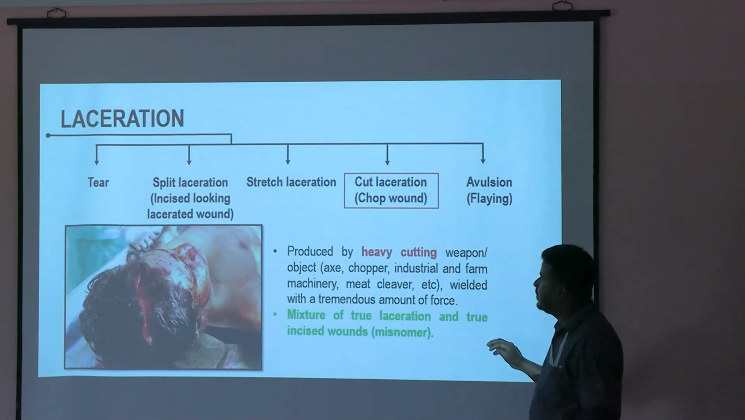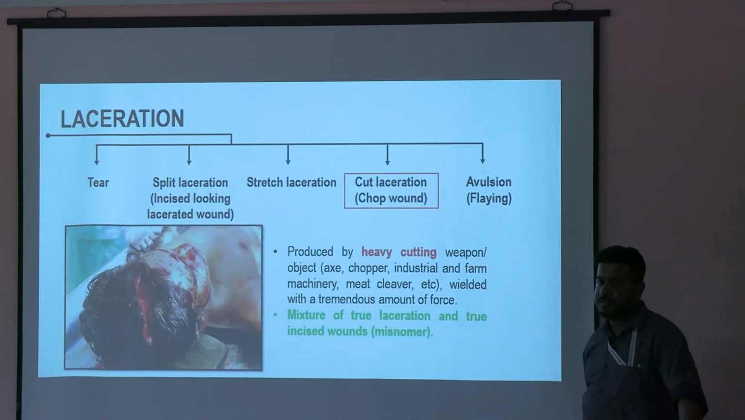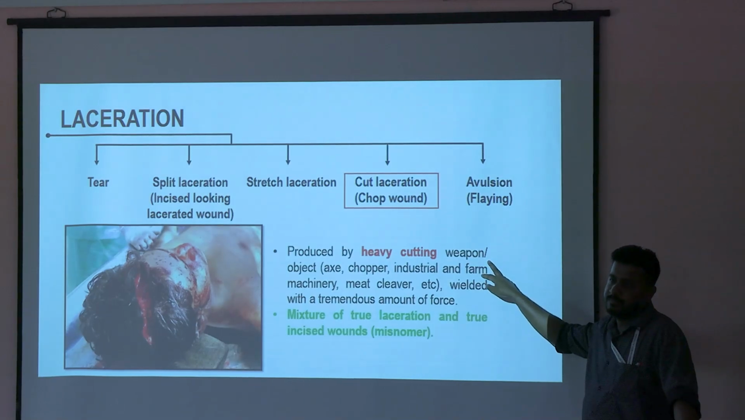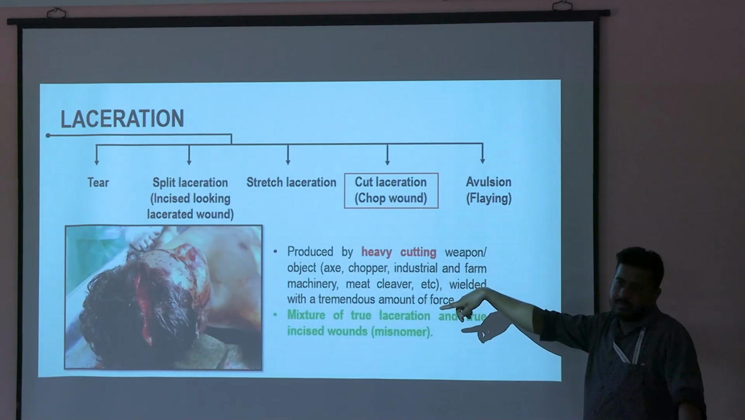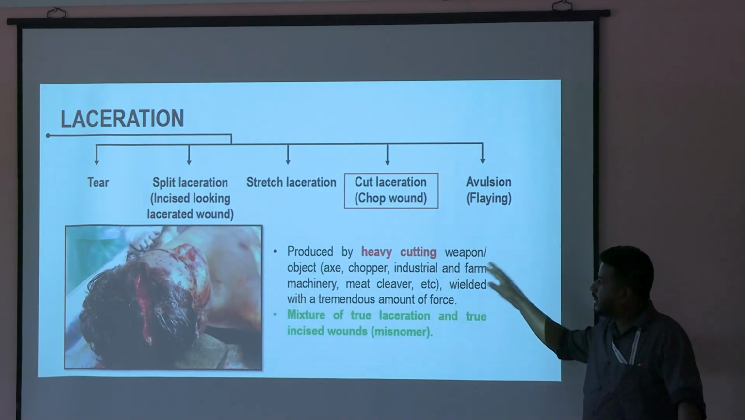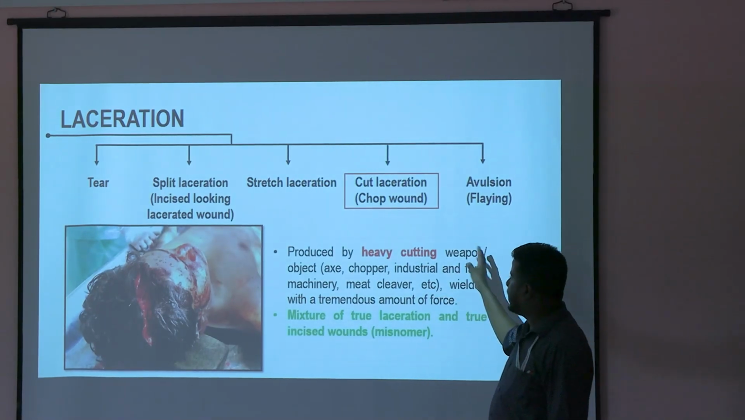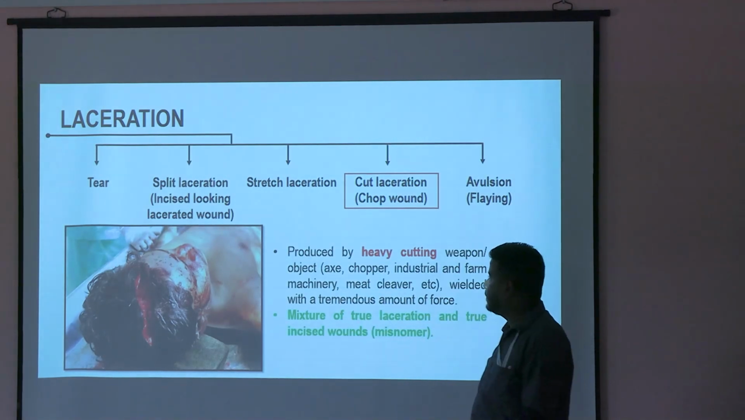Cut laceration. You take a dao, strike on the head of a person, that is a cut laceration. For this, you need a heavy cutting weapon for cut laceration. You cannot cause that using a blade. It has to be a heavy cutting weapon. A blade will cause an incised wound. But for a cut laceration, a heavy cutting weapon is required.